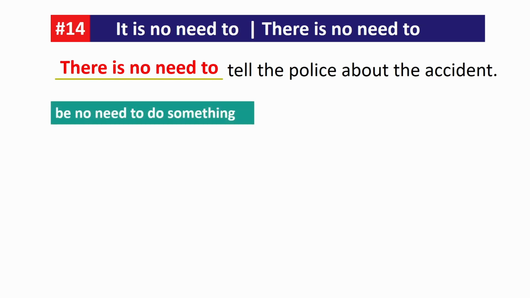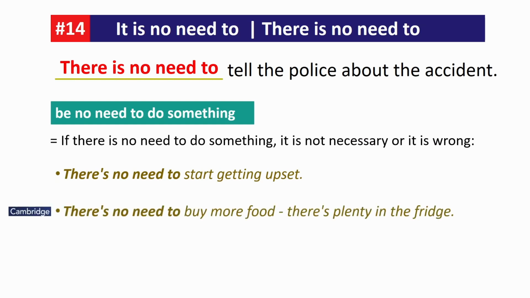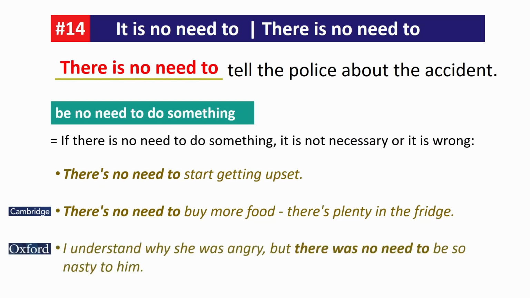Be no need to do something. If there is no need to do something, it is not necessary or it is wrong. Example: there is no need to start getting upset. There is no need to buy more food. There is plenty in the fridge. I understand why she was angry, but there was no need to be so nasty to him. To be nasty means to be unkind.